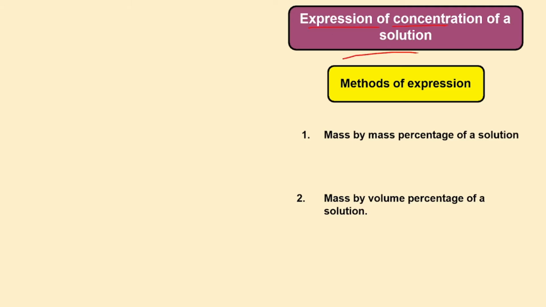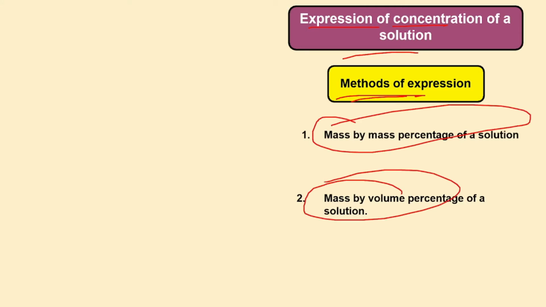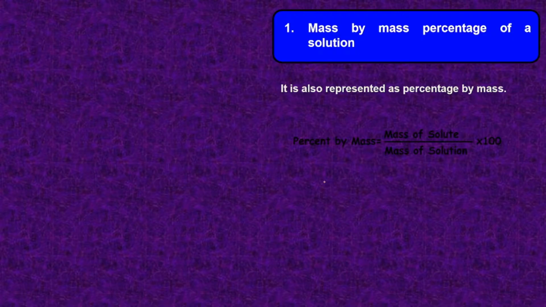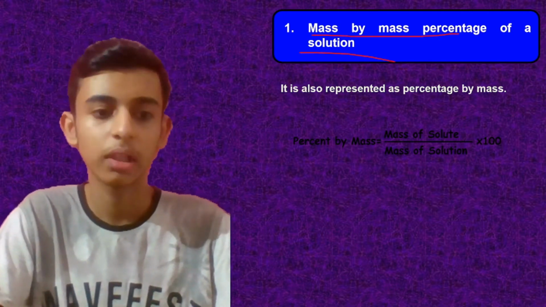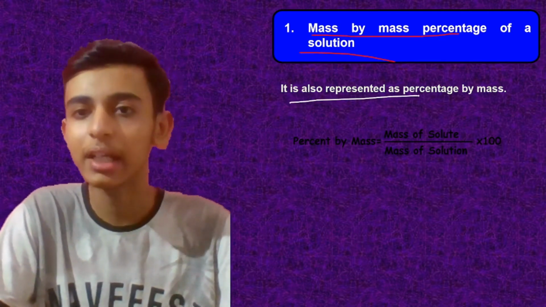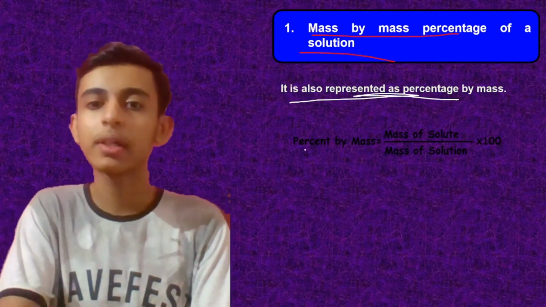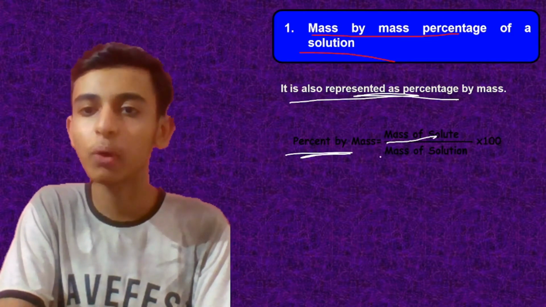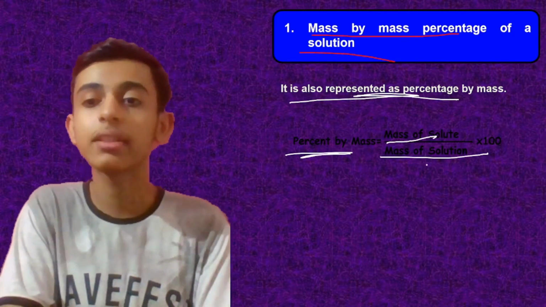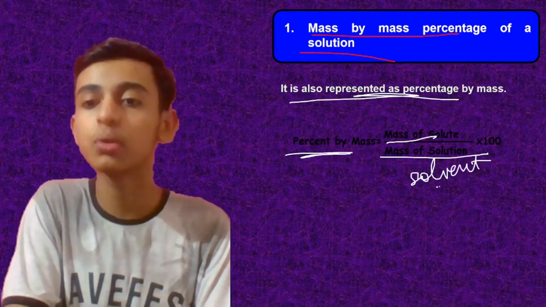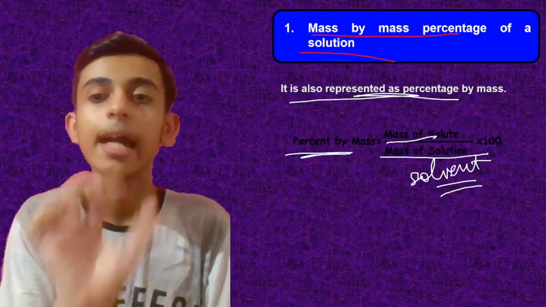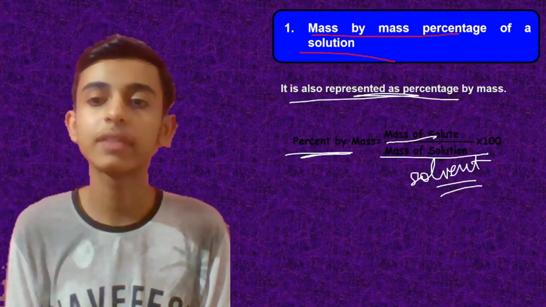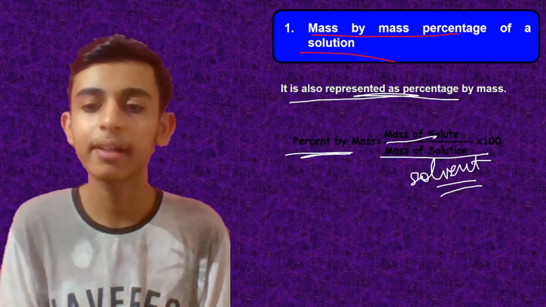Now moving on to expression of concentration. It can be in the form of mass by mass percentage or mass by volume percentage. Okay, so these two things are there with us. First we will be discussing the mass by mass percentage of a solution. So we are trying to find the percentage through the mass of the solution. What is the percentage formula? Mass of the solute upon mass of the solution, into 100. Many students write solvent, but it is solution. By mistake I said solvent, sorry. The mass of the solute will be given to you in the question. The mass of the solution will be given to you, and you have to multiply by 100 so that you can get your answer.